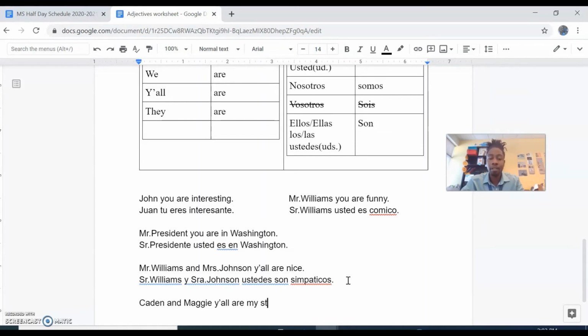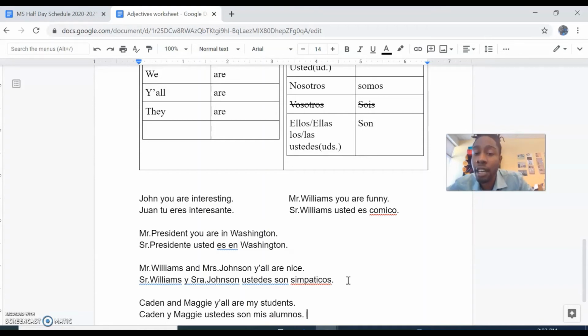Y'all are my students. So here, they're my students. It's not formal, it's very clear. So here I'm going to say Kaden y Maggie, ustedes son mis alumnos.